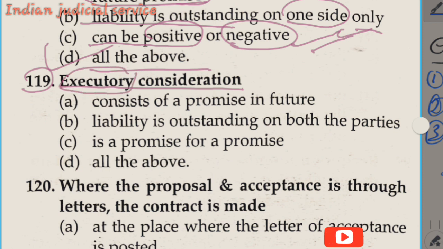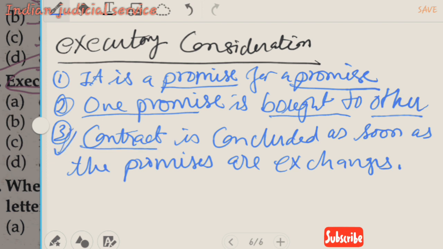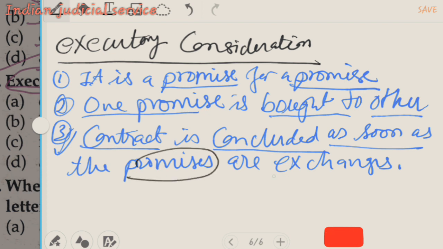Executory consideration means it is a promise for a promise. Second, one promise is bought by another. Third, the most important thing: the contract is concluded as soon as the promises are exchanged.